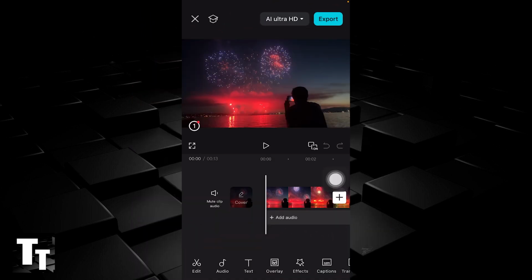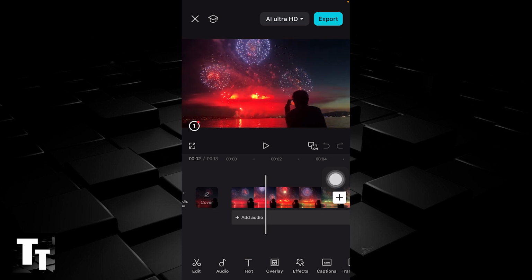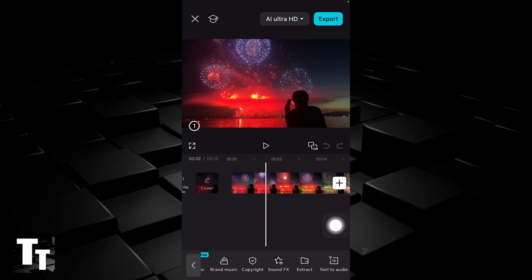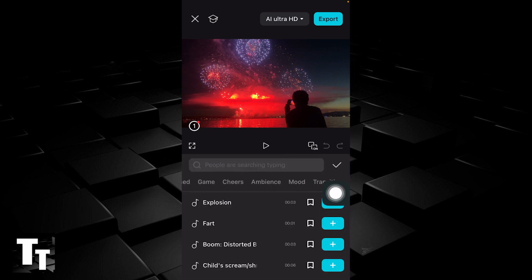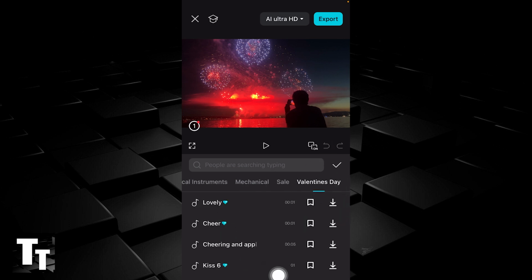If you want to add a Valentine's Day sound effect to your video clip, make sure that it is deselected by clicking on the timeline. The step is to go to the bottom left-hand screen and click the second option on the right until you see the option Sound Effects. Here, you want to scroll to the right. You see the option, which is the last, Valentine's Day. Click a sound effect, CapCut.